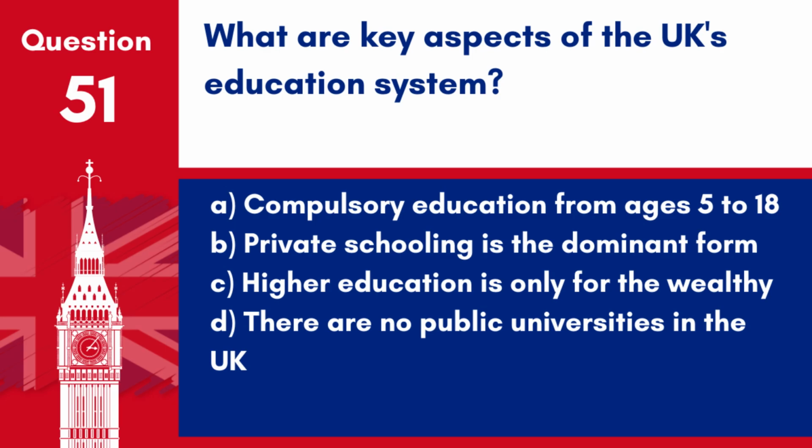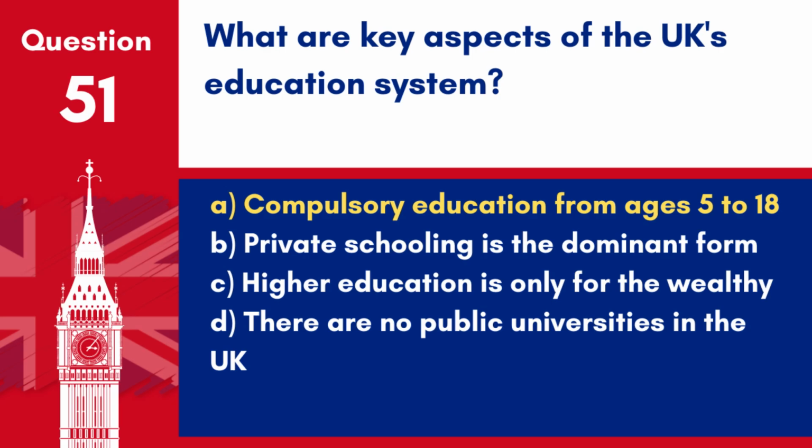Question 51. What are key aspects of the UK's education system? A. Compulsory education from ages 5 to 18. B. Private schooling is the dominant form. C. Higher education is only for the wealthy. D. There are no public universities in the UK.